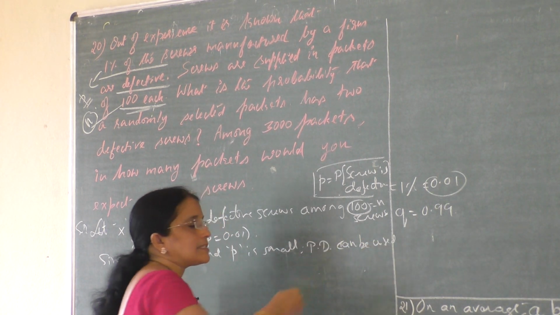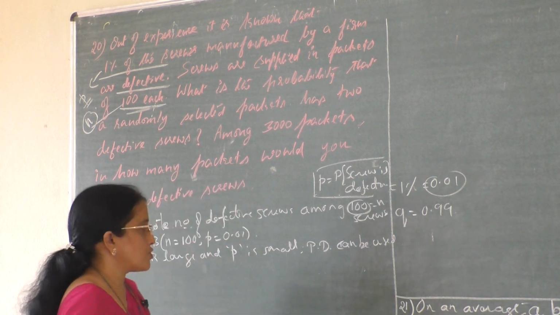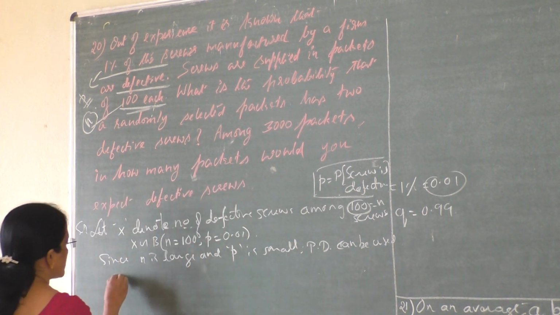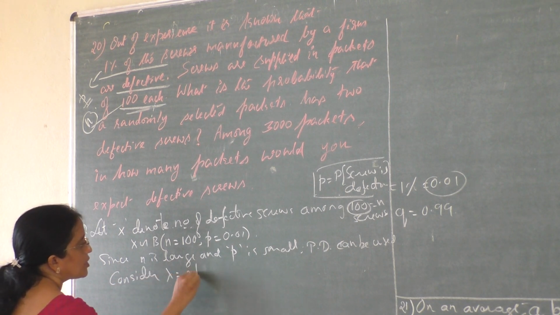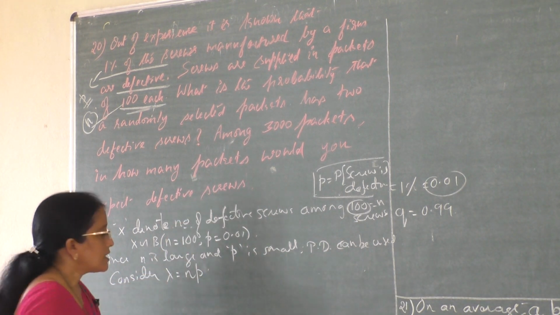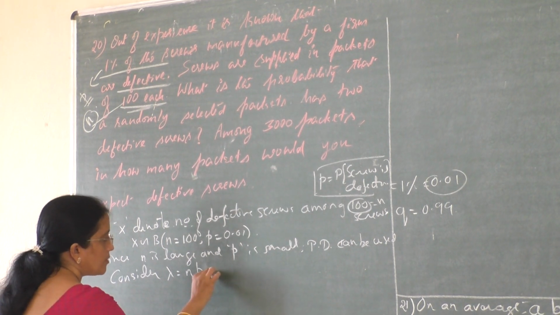So this problem is a little different. The given binomial problem, we converted it into a Poisson problem. Now for conversion, consider lambda equal to np. This is the third condition we studied under Poisson features.